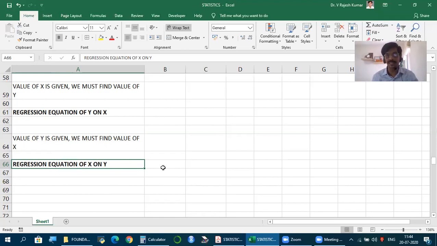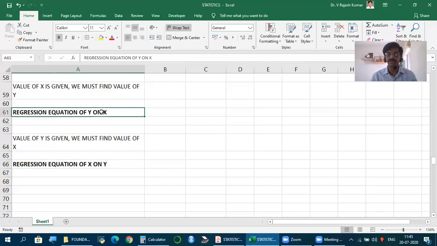So let us say you are given marks in SFM and marks in FR. Now, we are given both for 5 students. For the 6th student, they give FR marks, and we should find SFM marks. Since FR marks is given, we should find SFM. Whatever is given, we always take as x, and what we should find as y. So x I take as FR marks, y I take as SFM marks,